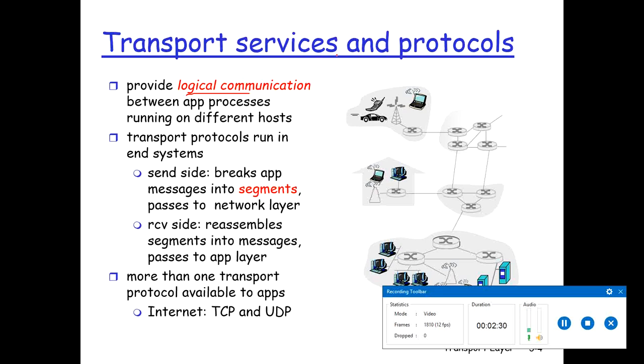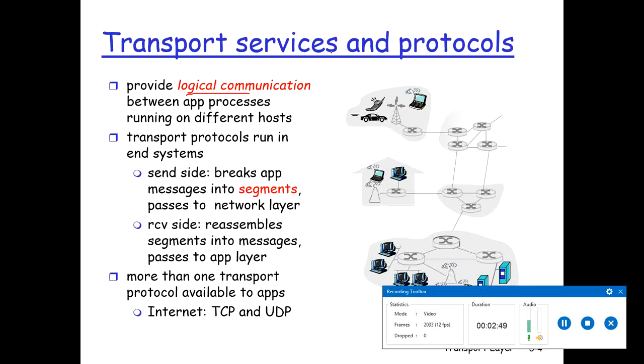But in reality, the host may be on the opposite side of the planet. For example, you are trying to browse the Berkeley University page. The Berkeley University server is not here in Saudi Arabia; it will be somewhere in the USA.